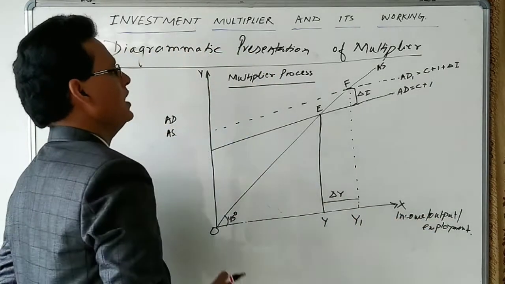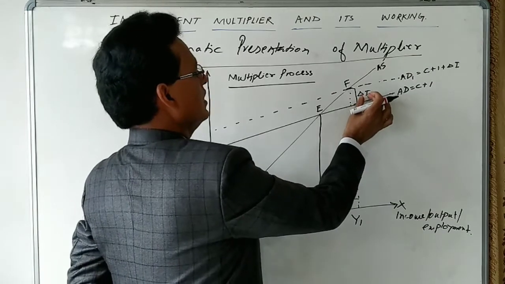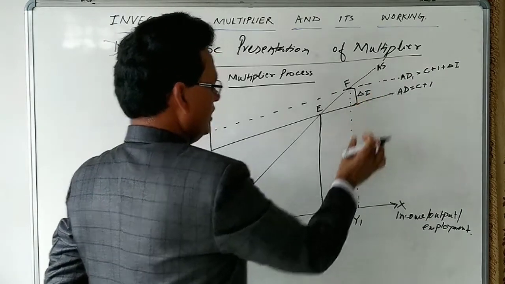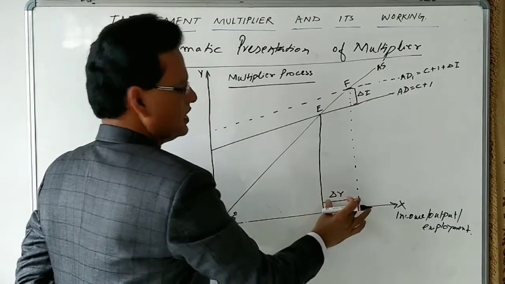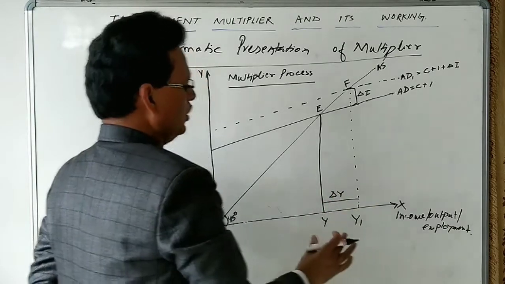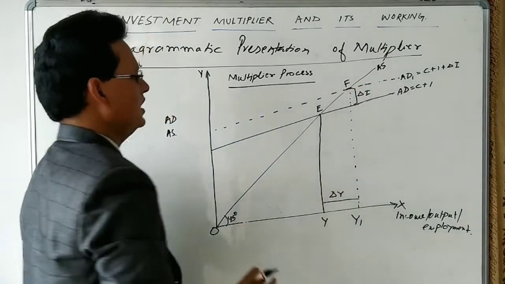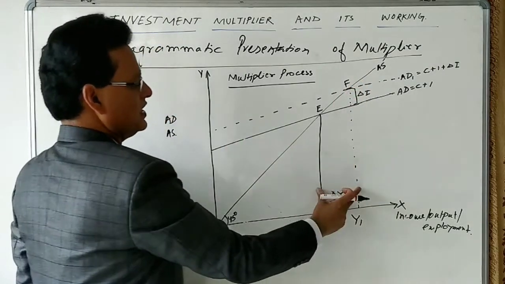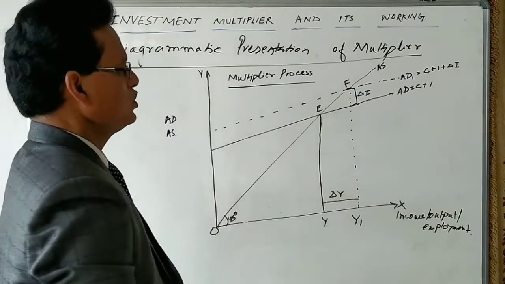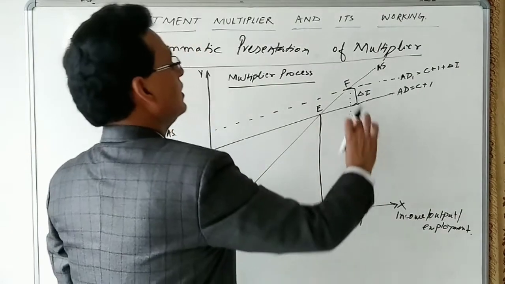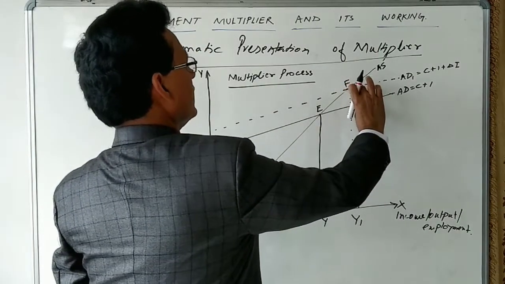So let us see what we have seen. The increase in investment is delta I, and the increase in income is delta Y. The increase in income is more than the increase in investment.